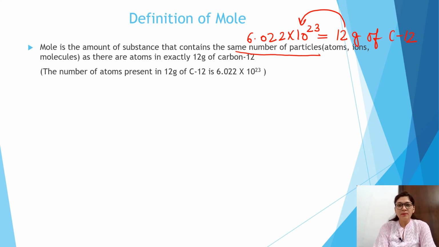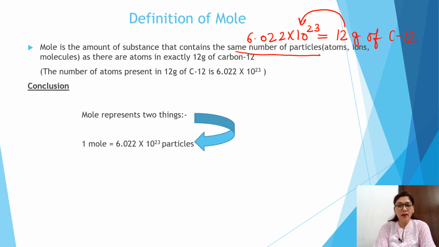So scientists conclude that 1 mole represents nothing but two things. The mole represents a number, which is 6.022 into 10 raised to power 23 particles. It can be atoms, molecules or ions.